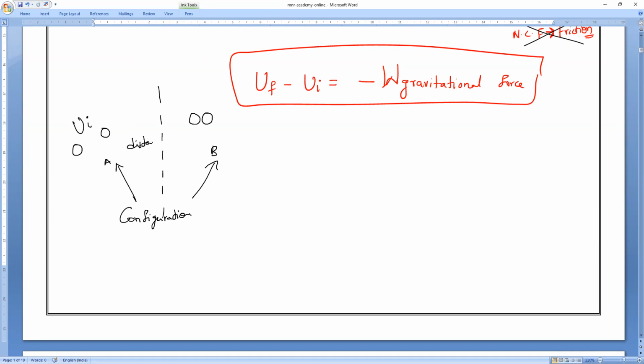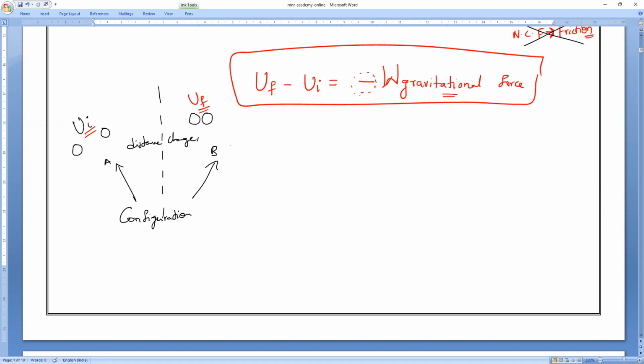Am I right or wrong? Does the distance between the two bodies change or not? Please respond, all of you. So there will definitely be a change in potential energy. The change in potential energy, final potential energy minus initial potential energy, equals minus the work done by the gravitational force. That is what we call gravitational potential energy.